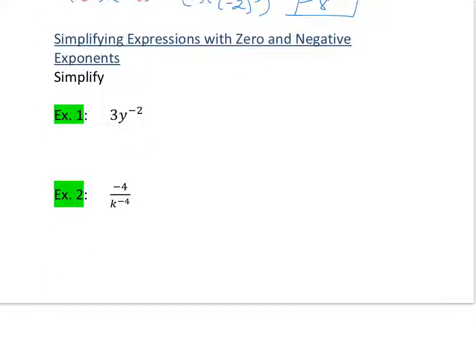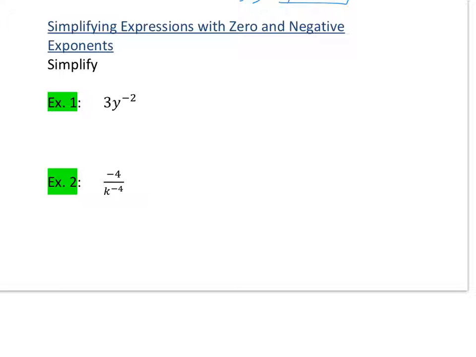Next set of problems. We're going to simplify expressions with 0 and negative exponents. When you're doing these problems, I want you to view coefficients separately from their variables and their exponents. So coefficients separately from the power. Essentially what they're asking you to do is write these expressions so that there are positive exponents. So I'm going to put 3 over y to the negative, or 3y to the negative 2 over 1.